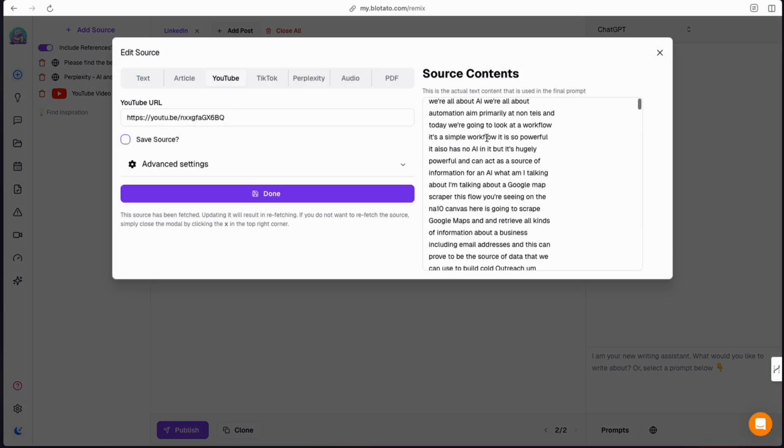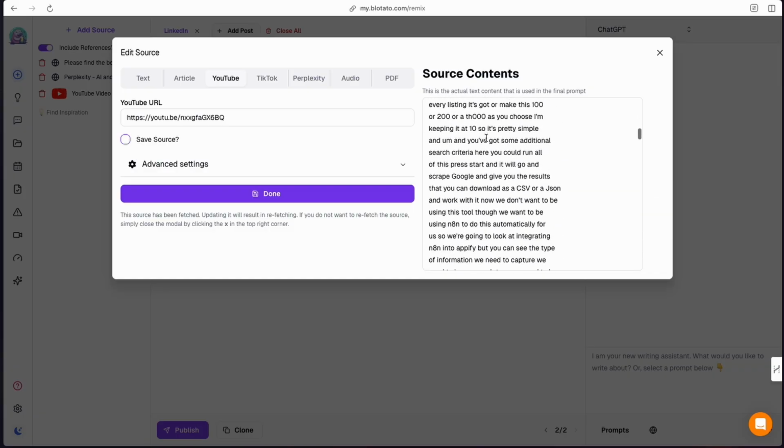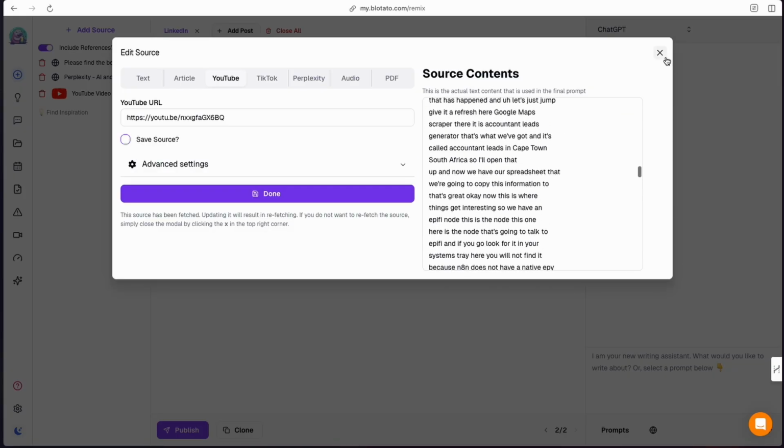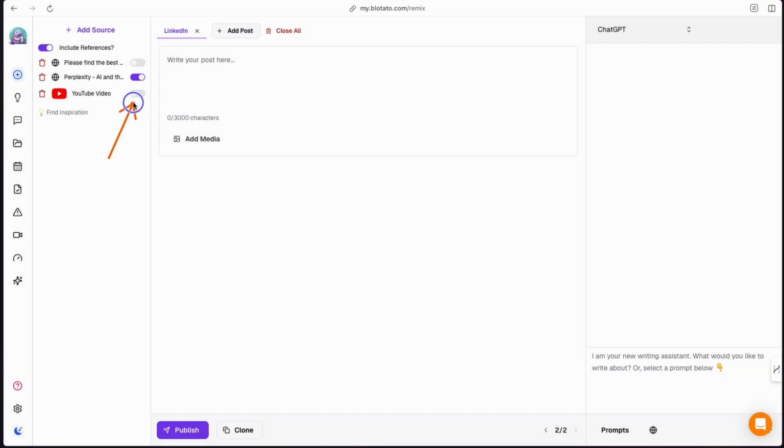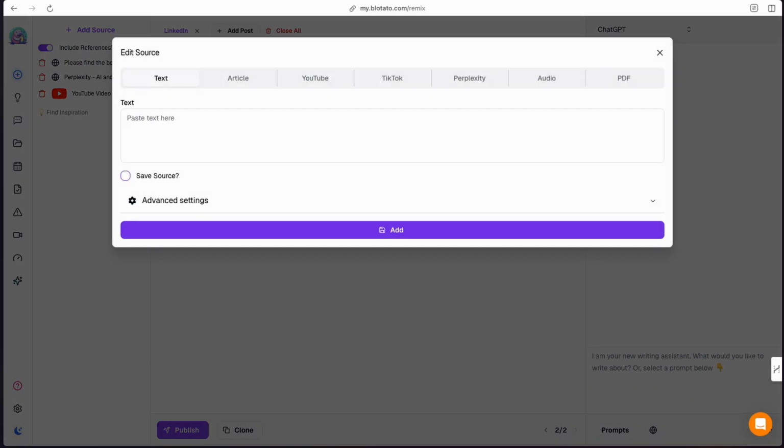Now, I did test one earlier. I grabbed one of our automation videos and it pulled in the full transcript. So it's going to use that as a source. Except for this example, I've actually turned it off. It's not on at the moment. Okay, but let's go and add another source. I want to add a text source in here. So let's go and grab one.